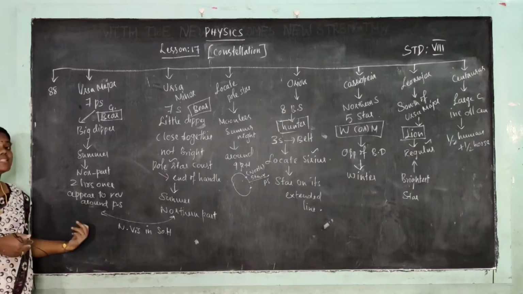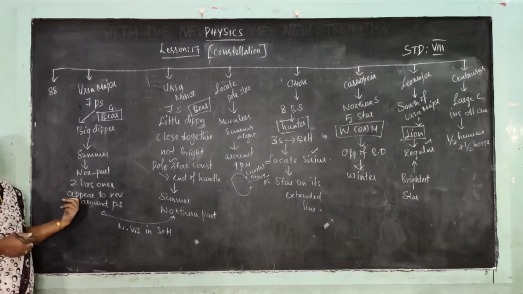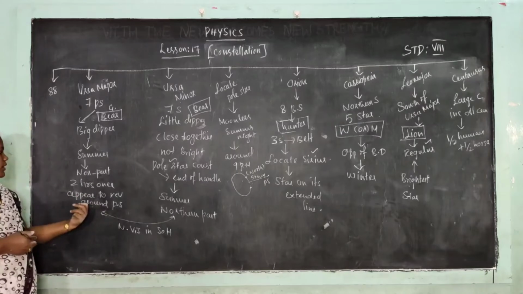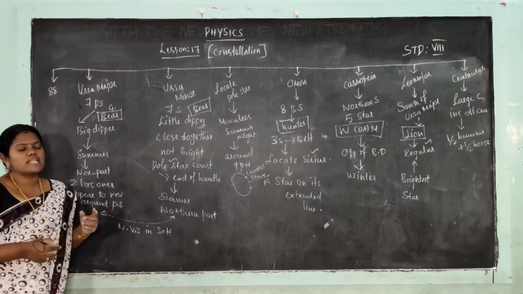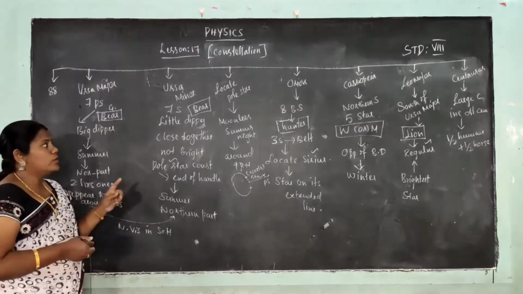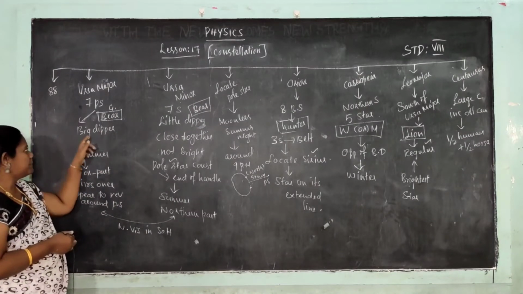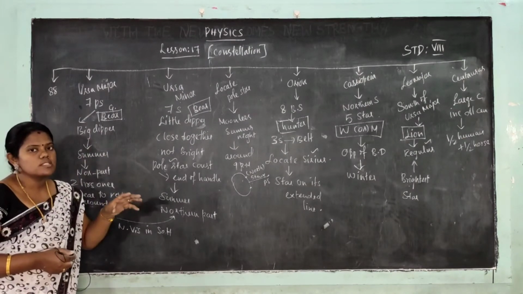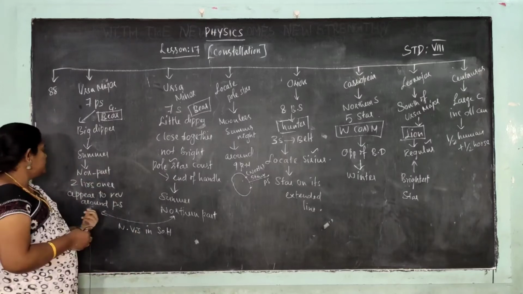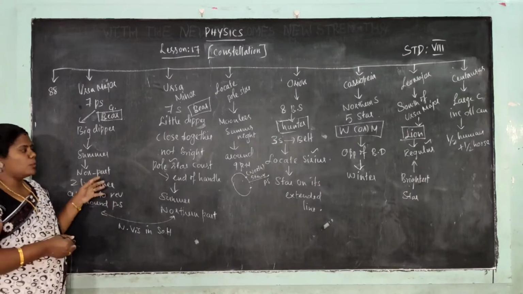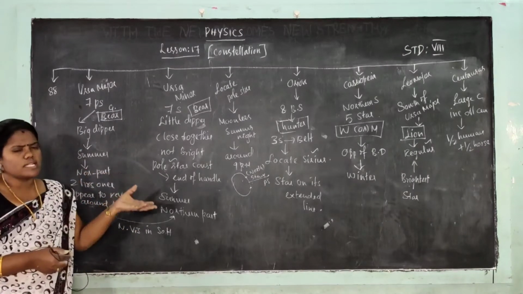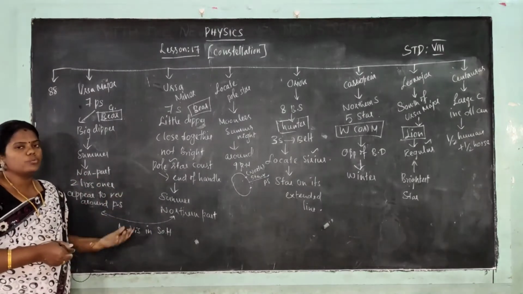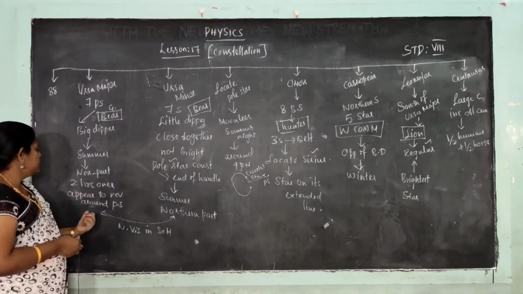The Ursa Major revolves around the pole star. The pole star is a stationary star. The Big Dipper constellation revolves around the pole star. Not only Ursa Major, all the constellations revolve around the pole star.